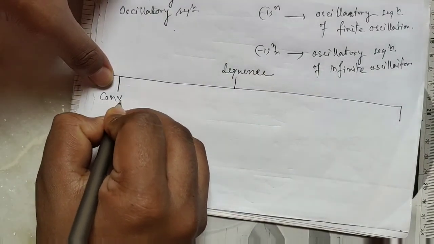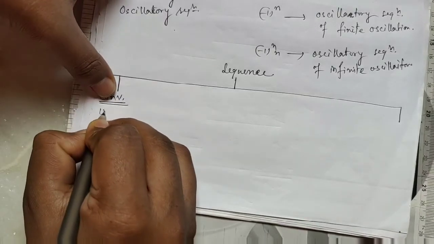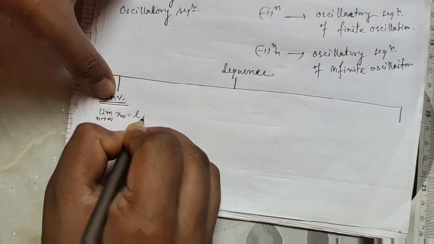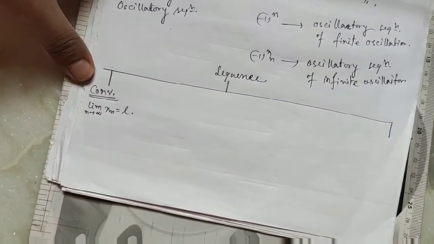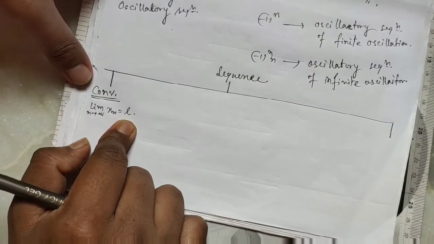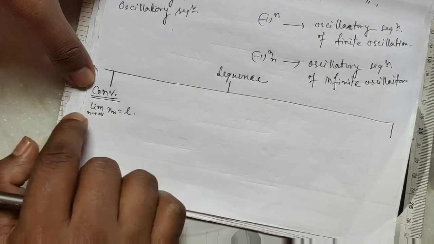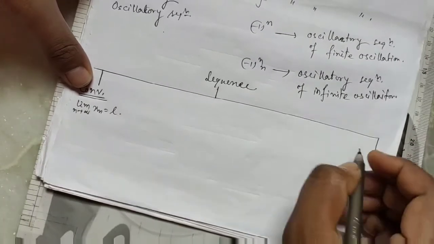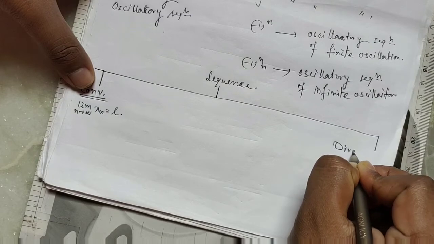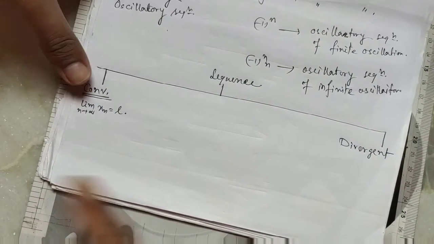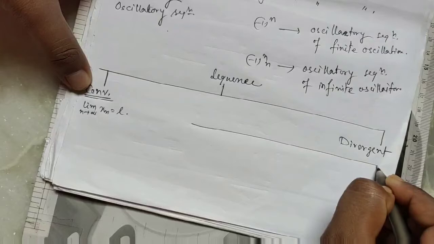We have a convergent sequence: if the limit as n tends to infinity of xn equals L, a finite limit, then the sequence is said to be convergent and converges to L. The other is the divergent sequence, which has two types.